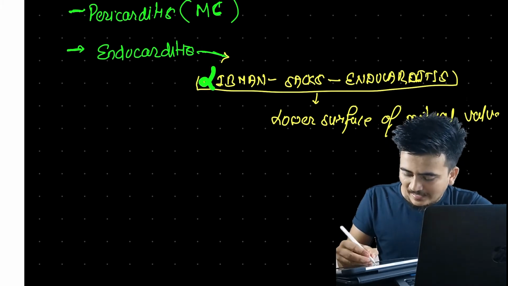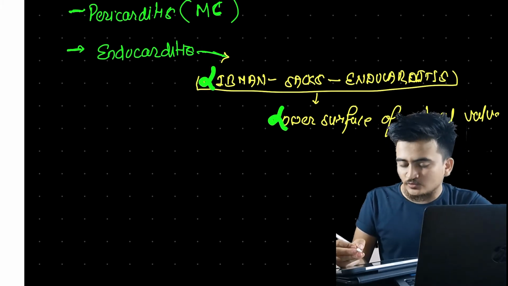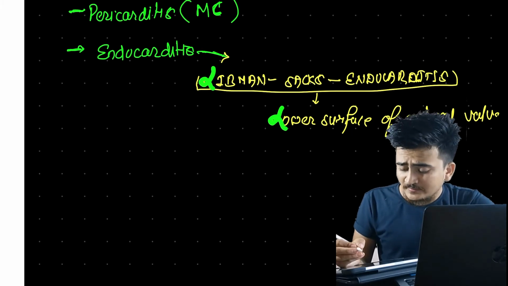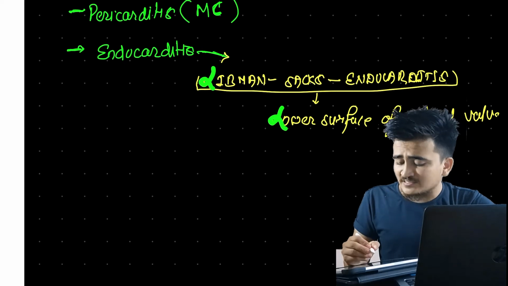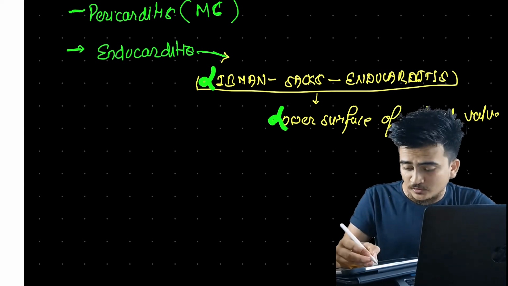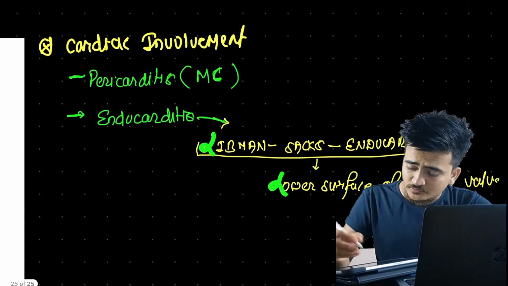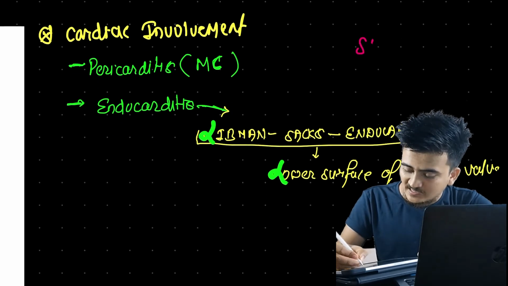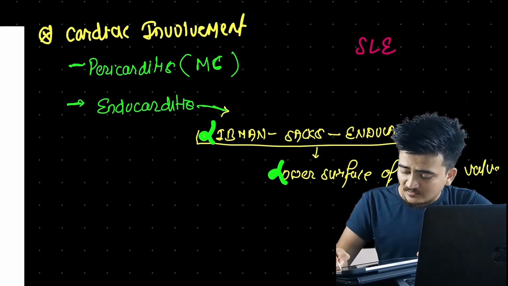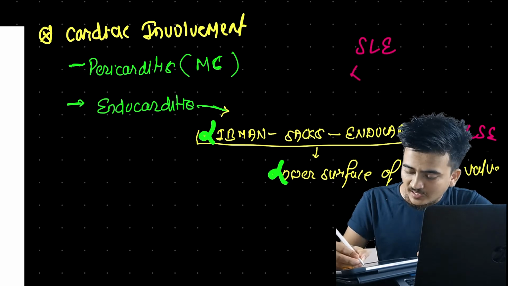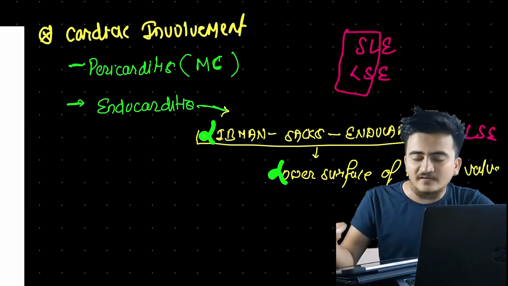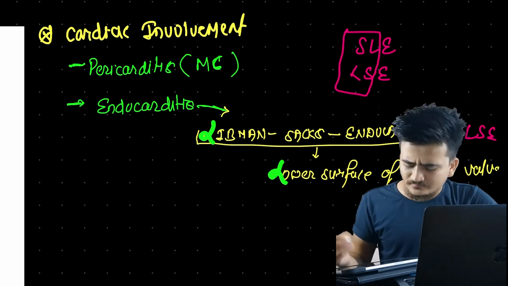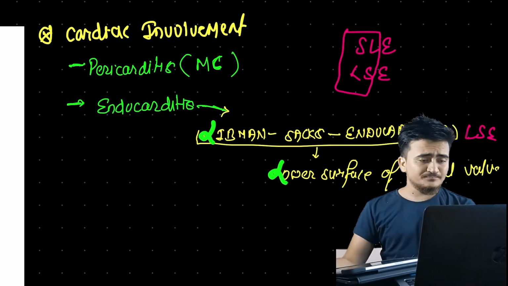This is L and L, that means Libman-Sacks endocarditis, with vegetations on the lower surface of the mitral valve. Similarly, this Libman-Sacks endocarditis is found in SLE. We can remember it by simply changing the place of S and L: SLE and LSE.